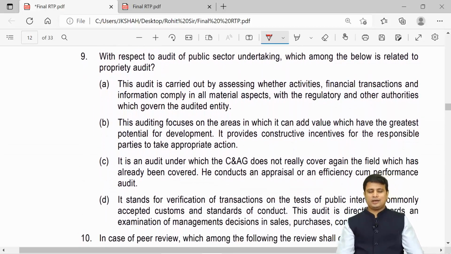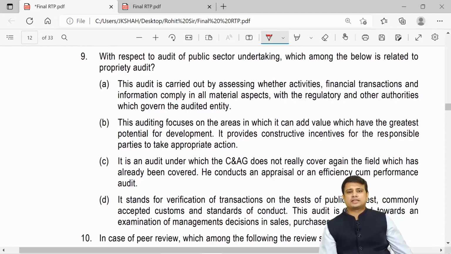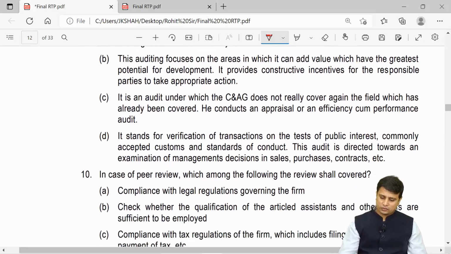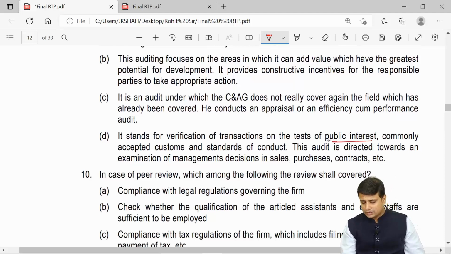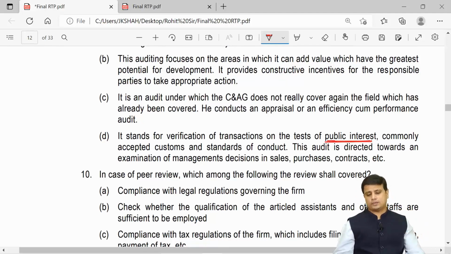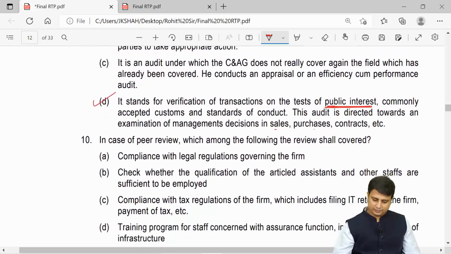Question number 9. With respect to the audit of public sector undertaking, which among the below is related to proprietary audit? Now, which is related to proprietary audit, my friends? If you read all the options, option D is related to proprietary audit. It stands for the verification of the test of public interest, commonly accepted customs and standards of conduct. This audit is directed towards examination of management decisions in purchases, sales, contracts, etc. So the answer here is going to be D.